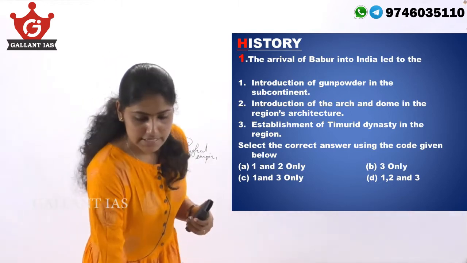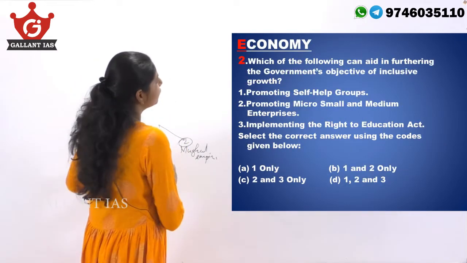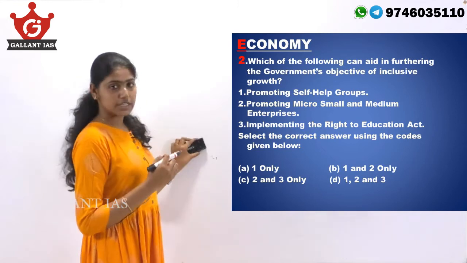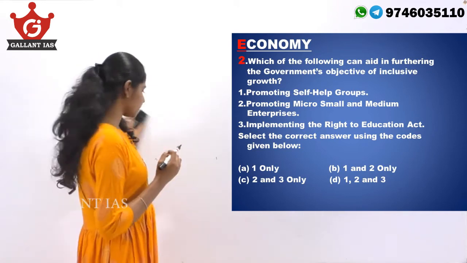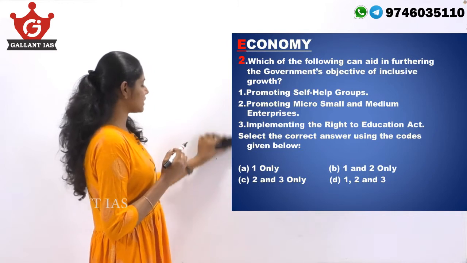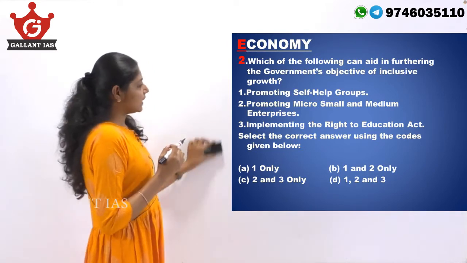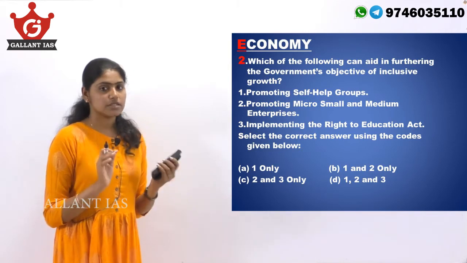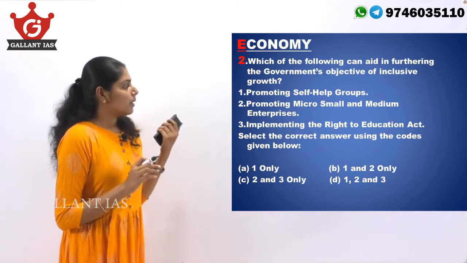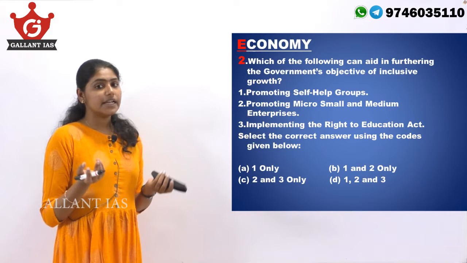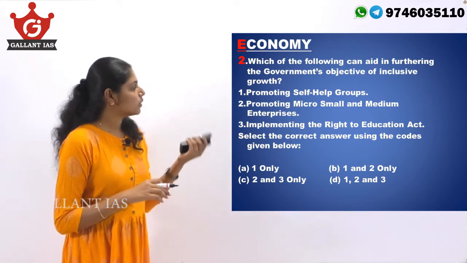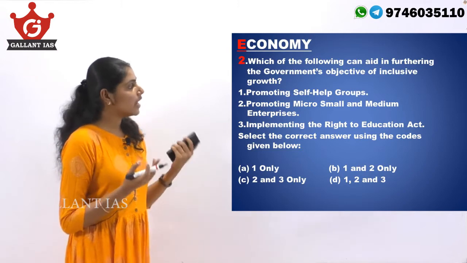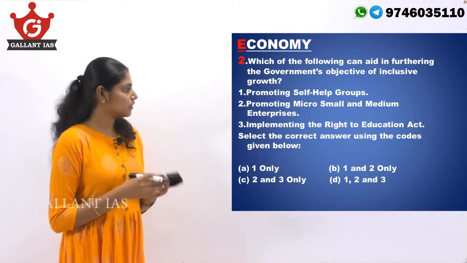Let's move on to the second question from economy. Which of the following can aid in furthering the government's objective of inclusive growth? So, inclusive growth is actually aimed at bringing the benefit of growth of our country to all the sections of the society, mainly to the downtrodden and the disadvantaged sections. So, here three statements are given and among these three, which can be the objectives of inclusive growth.